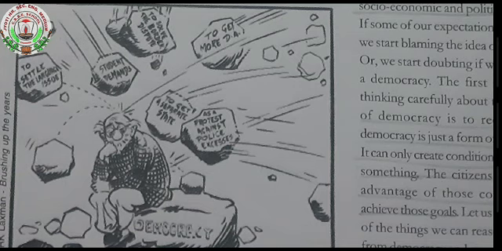In a democratic government, everything is transparent. Transparent means it is not hidden, or it is not in one person's hand. The decision making body, the decisions taken in the government, everything is open to the people.